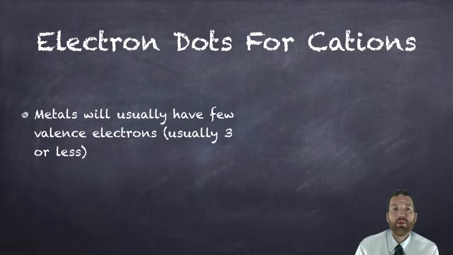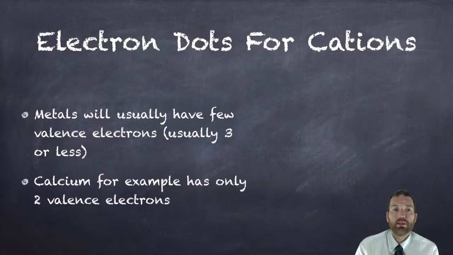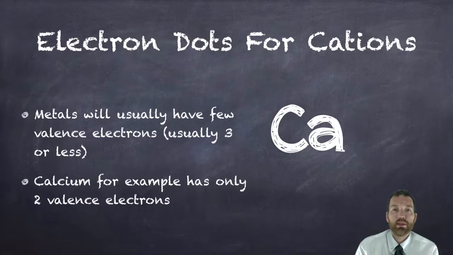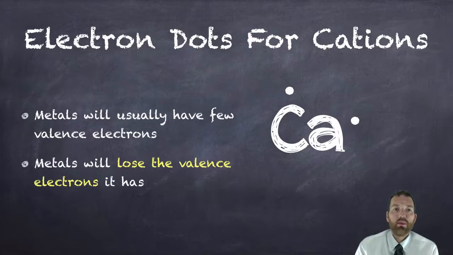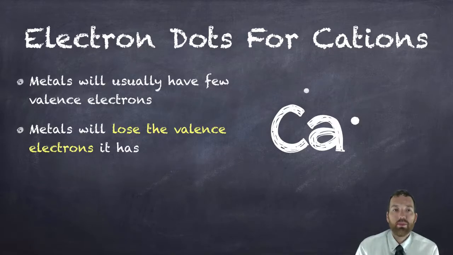So metals will usually have few valence electrons, usually 3 or less. Calcium, for example, only has 2 valence electrons. So if we were writing the electron diagram for calcium, it would be the symbol Ca, and 2 electrons. Now, metals, we say, tend to lose valence electrons in the course of chemical reactions. So it is easier for calcium to lose 2 than to gain 6, and because of its weak pulling power, it doesn't have a lot of protons, it's going to lose these 2 electrons. So these electrons are going to go away and be taken by something that has a much higher electronegativity.